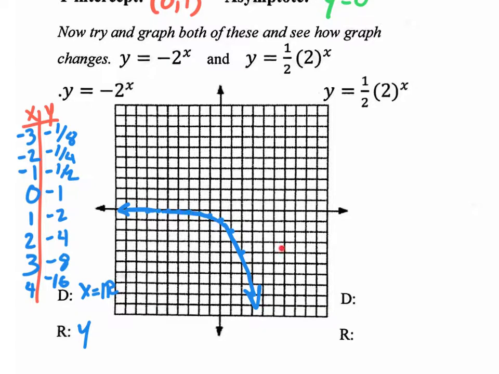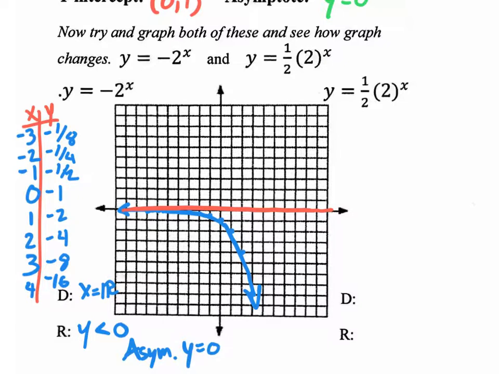This whole graph is down here where the y's are negative. So we know it never actually touches 0. It's just less than 0. So we say y is less than 0. That is your range. Now if I did ask you for the asymptote, I'll just abbreviate. The asymptote would be y equals 0. So the asymptote would be this red line, y equals 0. It never actually touches, just infinitely approaches it.